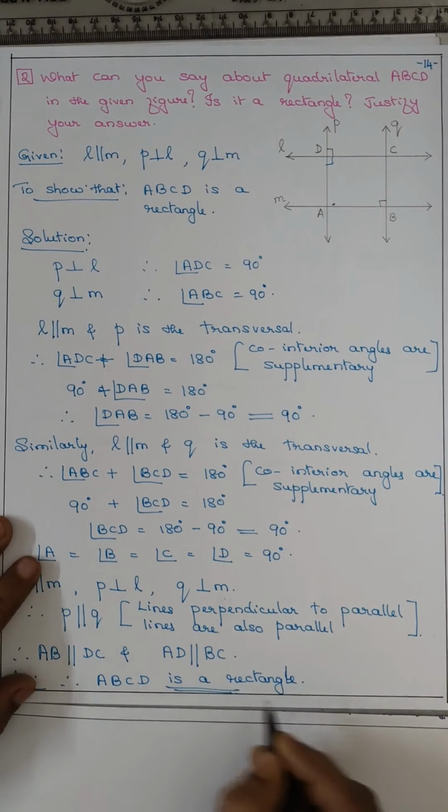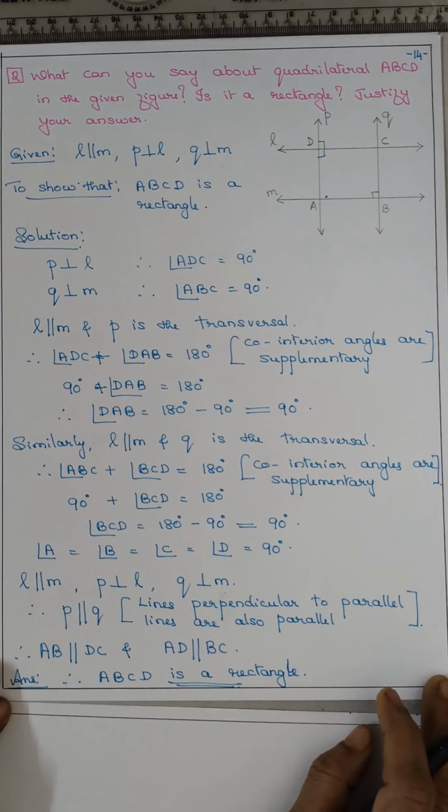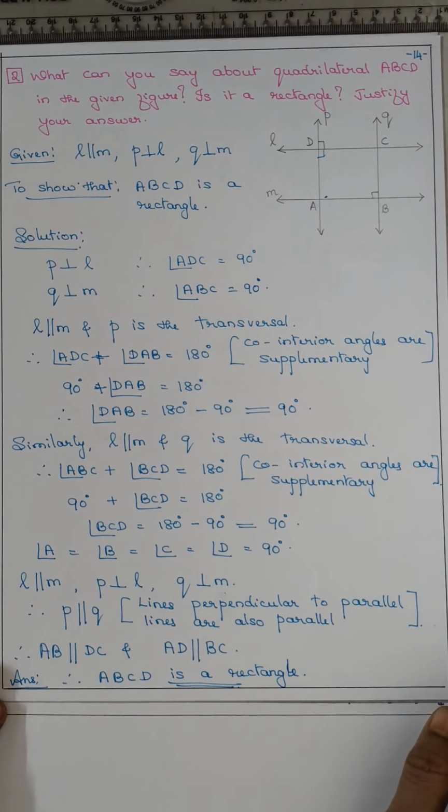See, we can say only rectangle. We don't know whether it is a square or a rectangle. Opposite sides are equal, we cannot say all that. Only parallel we can say. In rectangle and square, the opposite sides are parallel and corner angles are 90. So later on you will understand square is also a type of rectangle.